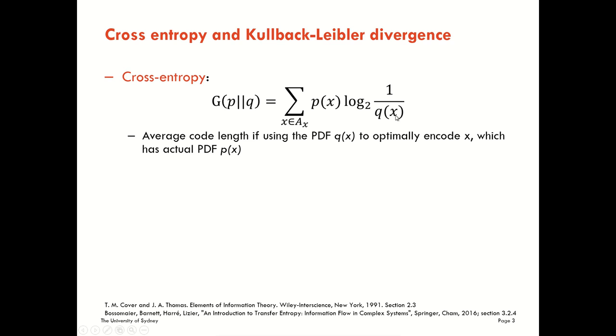If we want to look at what average code length we would then use if we encoded our instances as per q, then we need to average over all instances x, and we average across the way those x's are actually distributed, which is specified by p. Okay, so that's where the cross entropy is coming from. The average code length that would be used if we use the distribution q instead of the real distribution p.